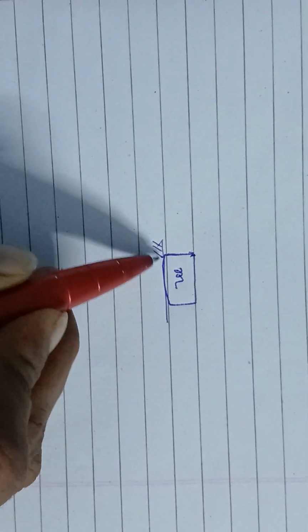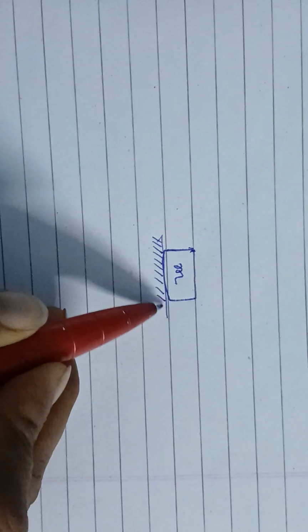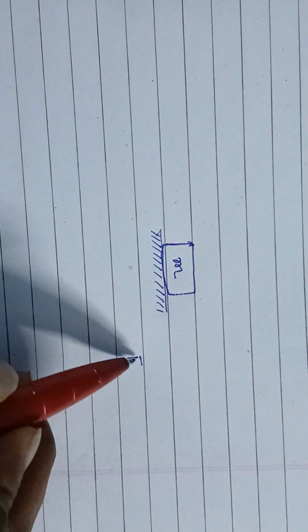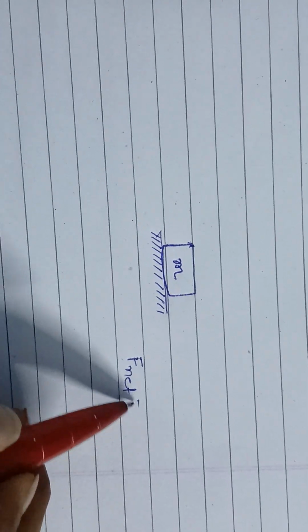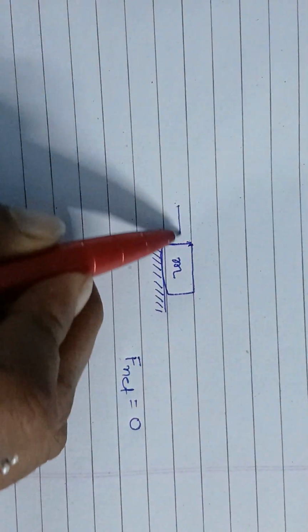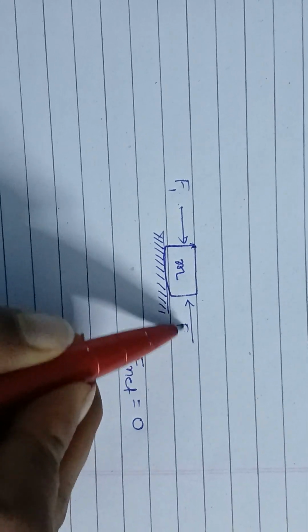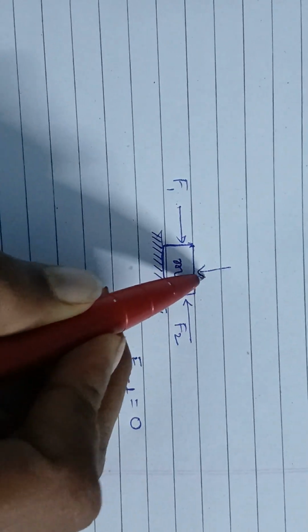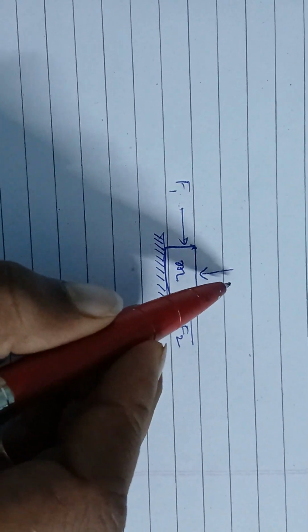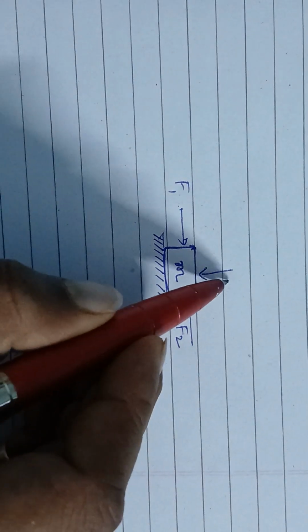This is a body of mass m, and this is resting on the ground. If F net is 0, suppose F1 is in this direction, F2 is in this direction, and this is the weight of the body.